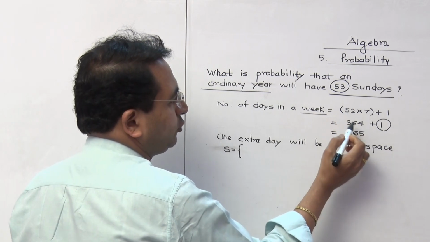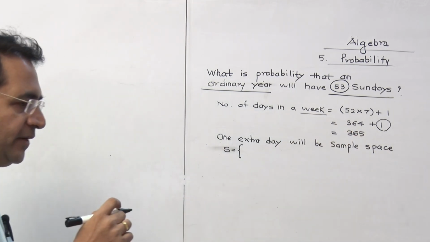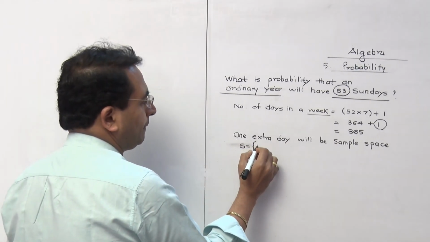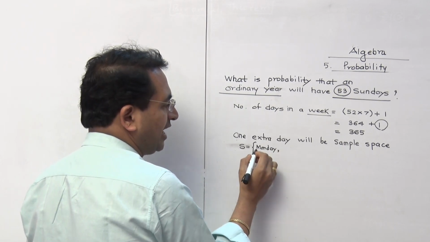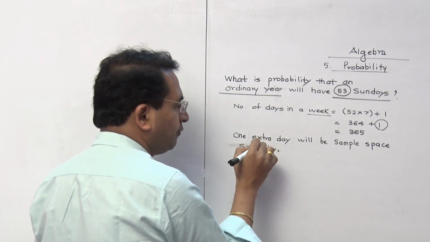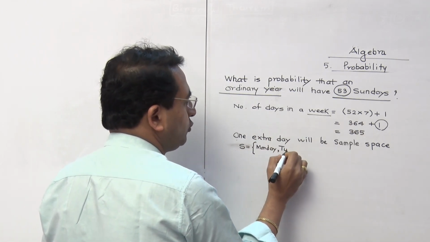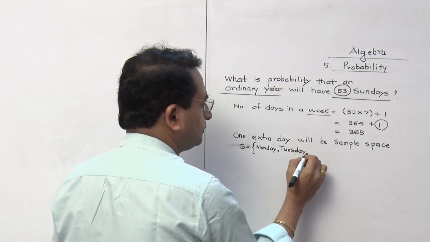suppose that all 52 weeks are getting over on Sunday, then the 365th day is going to be Monday. Or suppose those 52 weeks are getting over on Monday, then that 53rd, that extra day will be Tuesday. Correct?